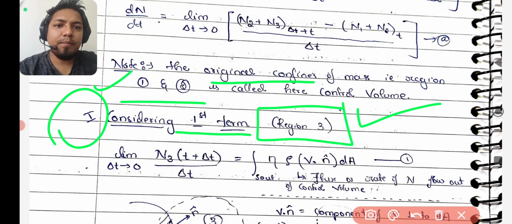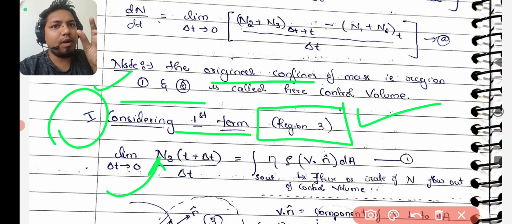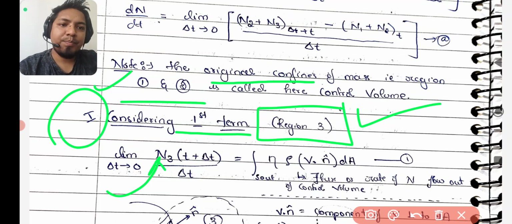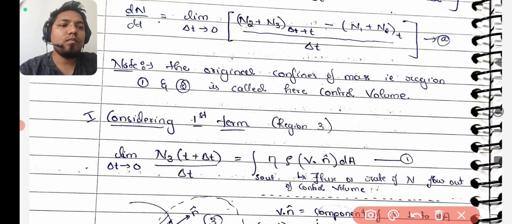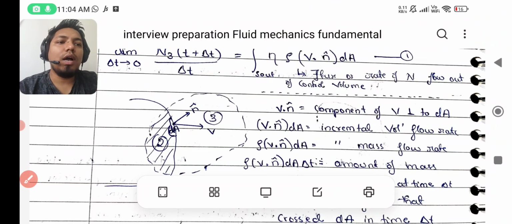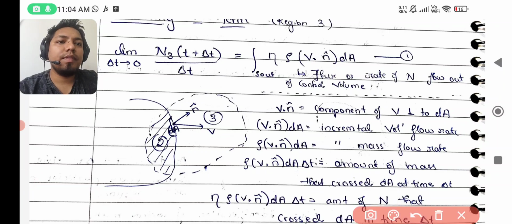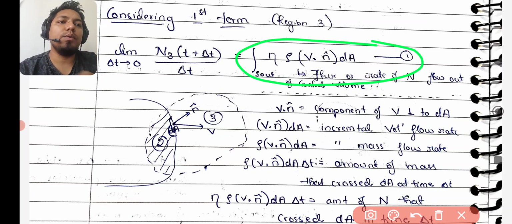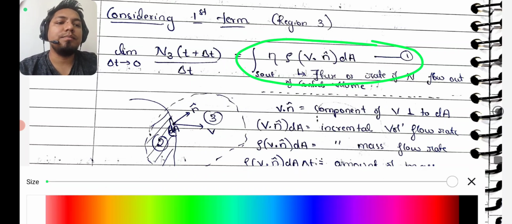First understand that N3 came at t plus del t time, meaning that much mass came outside at that time. So let's understand this very important meaning. How can we write this equation? This equation, guys, is very easy. I will tell you.